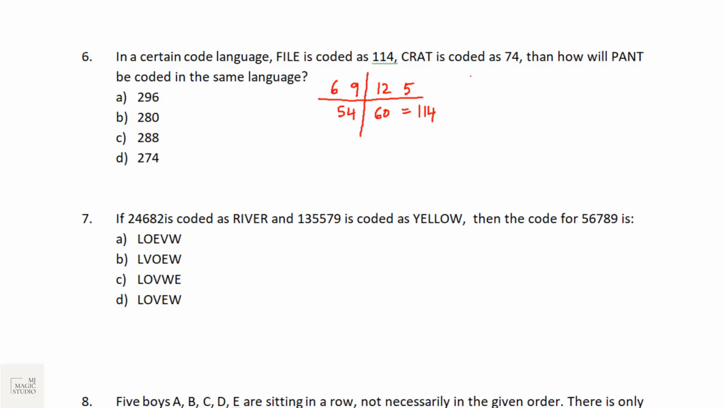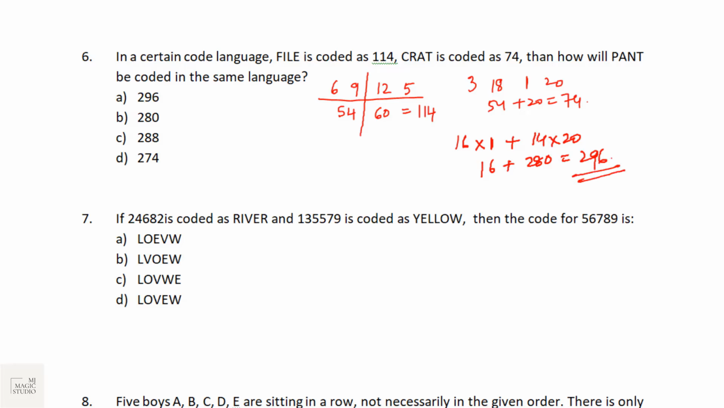Let's check for CRET. C is 3, R is 18, E is 5, T is 20. 3 into 18 is 54, plus 5 into 20 is 100... 54 plus 20 is 74. It is matching. So PANT: P is 16, A is 1, plus N is 14, and T is 20. So it should be 16 plus 280, that is 296. Option A fits in.